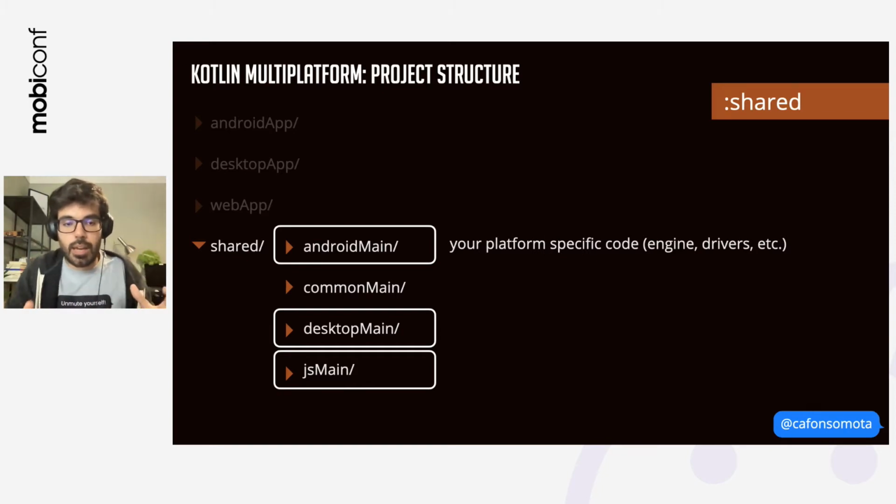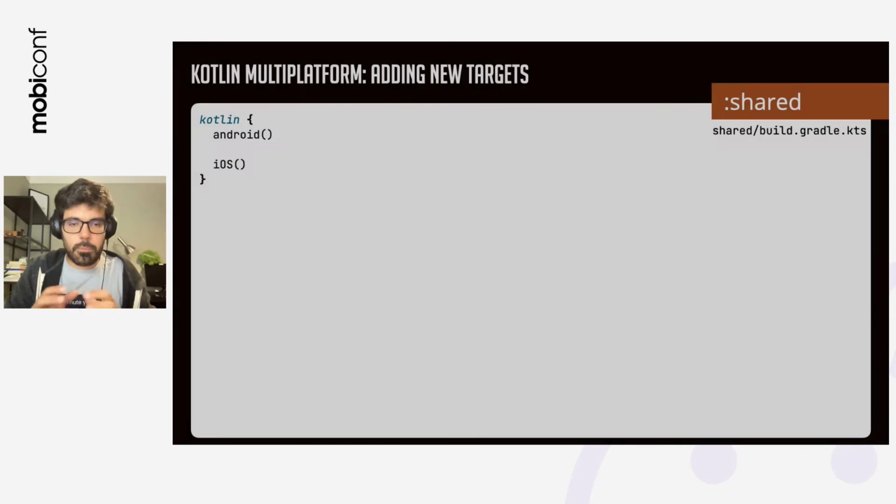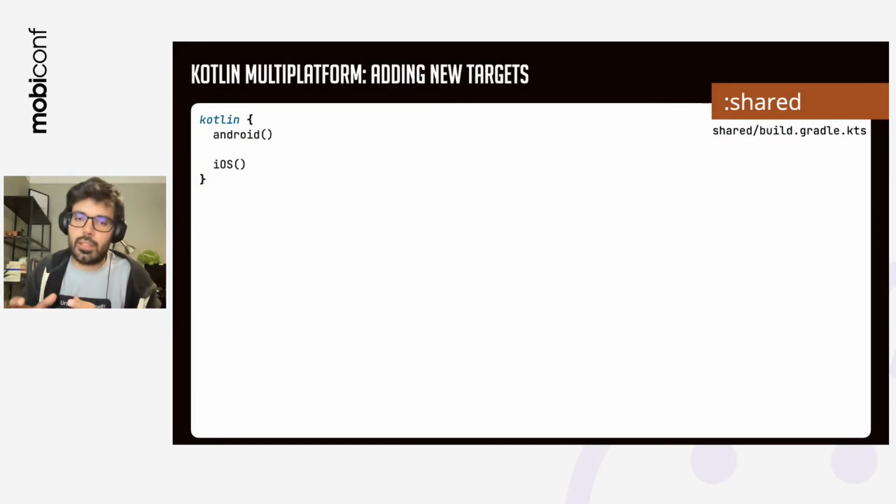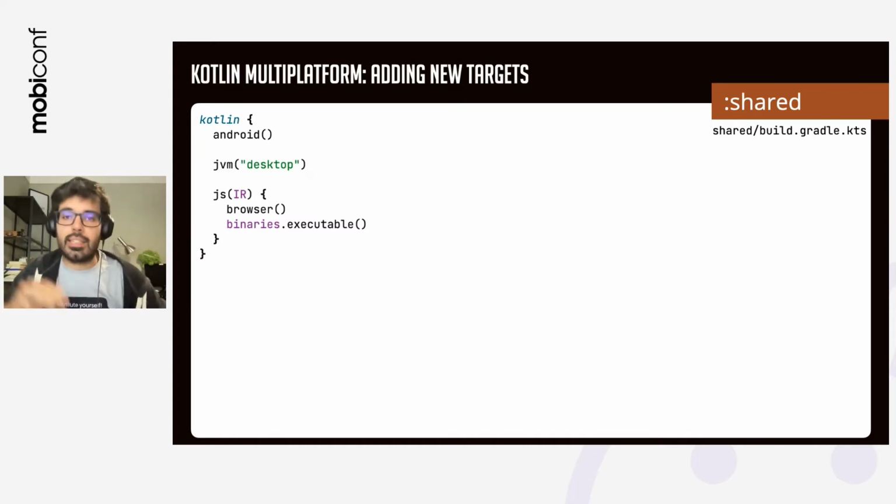So as you saw, I've switched from iOS to have desktop and web. So basically, if you go to your build.gradle.kts file from shared folder, you're going to have Android and iOS. This means that I'm targeting Android and iOS, but I want to target desktop and web. So basically what I need to do is just to call JVM with desktop and then define that I also want to go for the web.